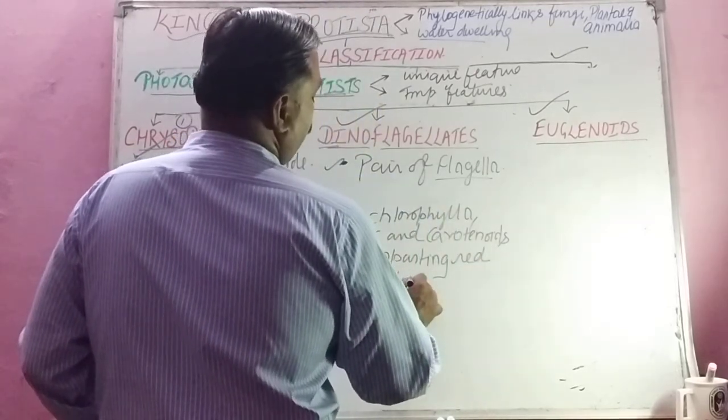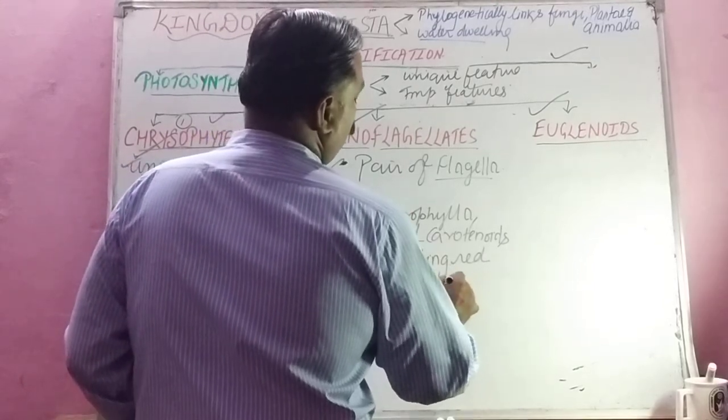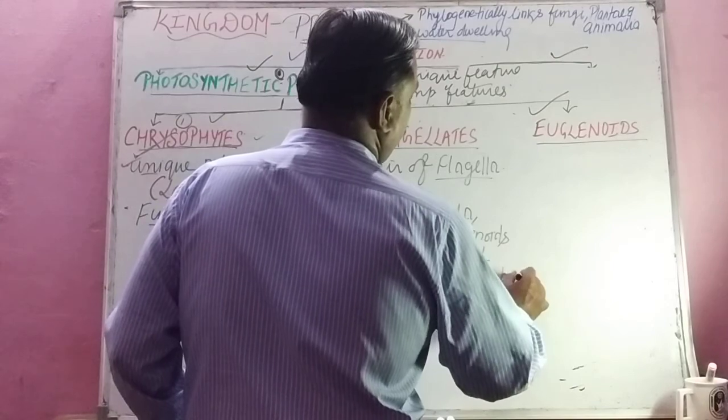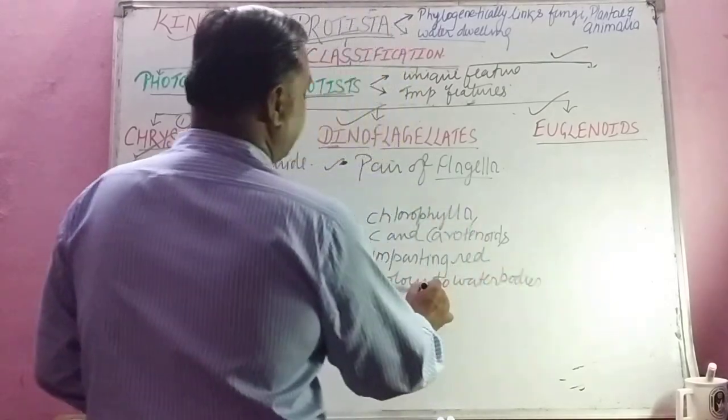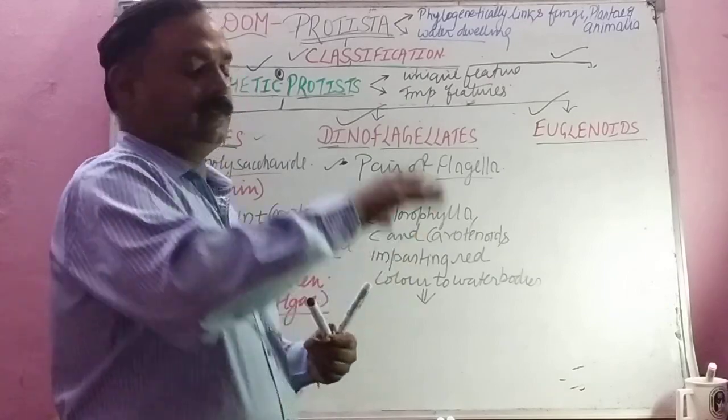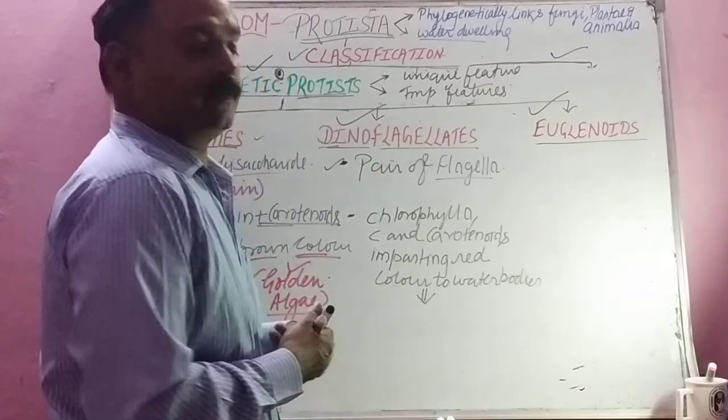Important feature, very important, red color to water bodies, and so we observe a red tide. We observe red tides in the water body.